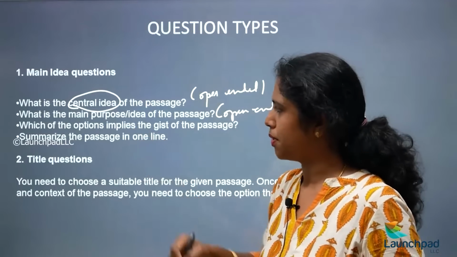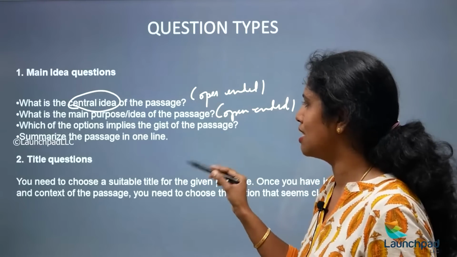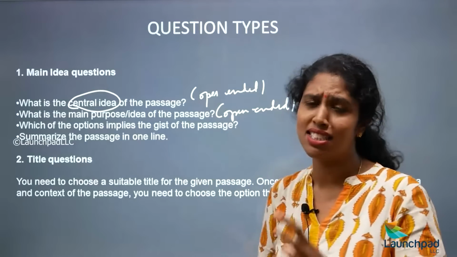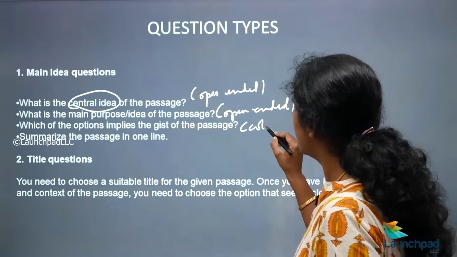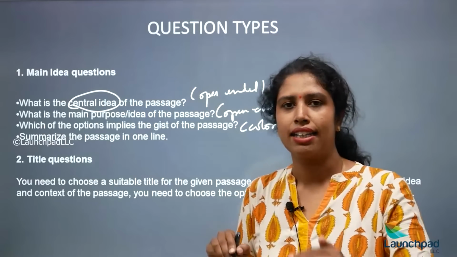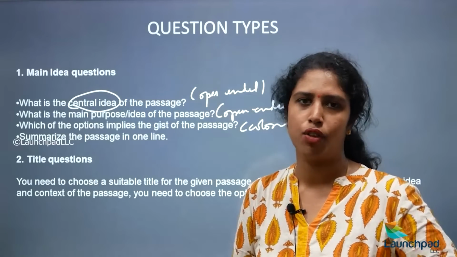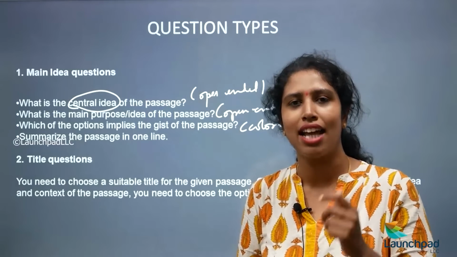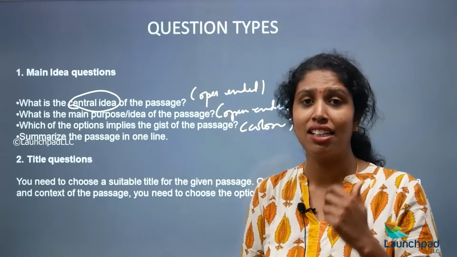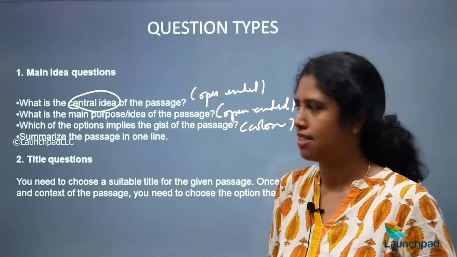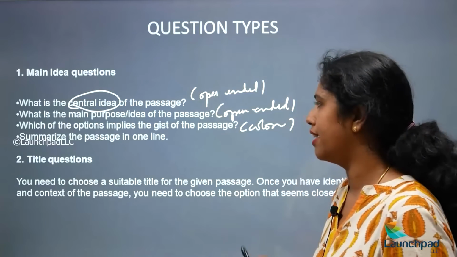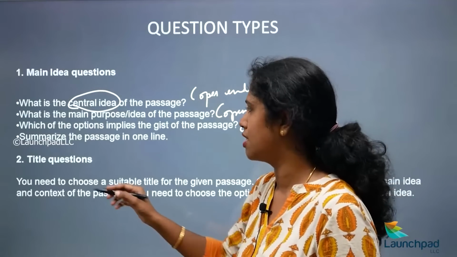What is our next question? Which of the options implies the gist of the passage? See, this is a closed-ended question. The reason is, you might be given 4 or 5 options and all you need to do is choose the relevant option that goes along with your passage. So these are closed-ended questions.